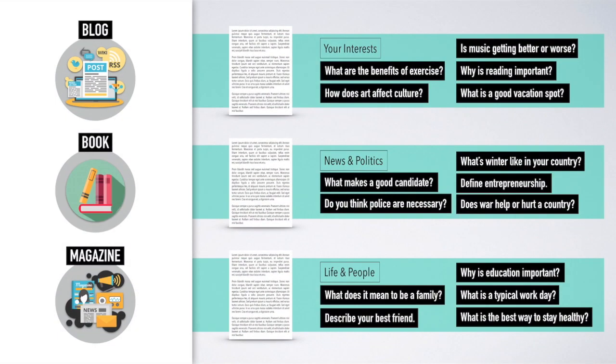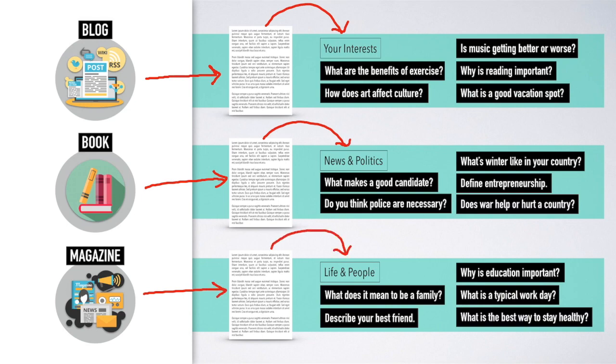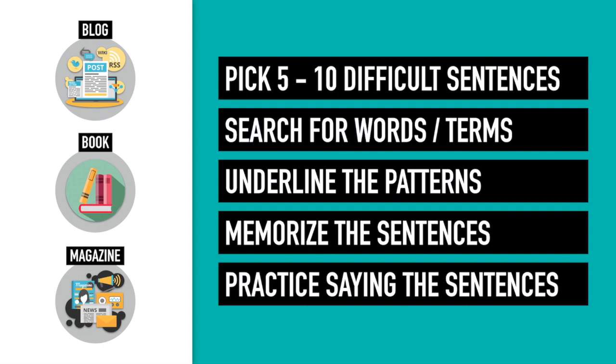Number 4. Find another article about the topic. Now, please pay attention. It's very important right now, okay? So I've chosen for the blog post to be associated with my interests. I've chosen for the books to be associated with news and politics. And I've chosen the magazine articles to be associated with life and people. Now, this is what's going to happen. For each of the articles that answer each of the questions, this is what I want to do right here.